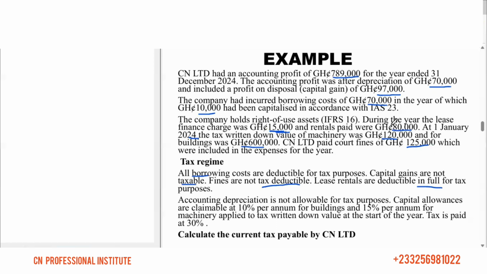So you have to go and add back. Capital allowances are claimed at 10% per annum. Capital allowance is what the tax authorities give in place of depreciation. They give 10% per annum for building and 50% per annum for machinery, applied to the written down value at the start of the year. Tax is paid at 30%.